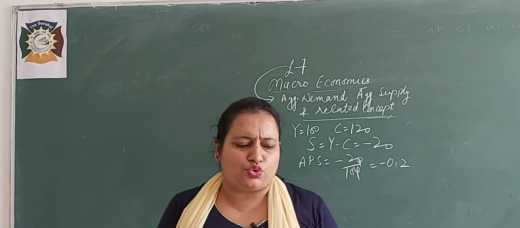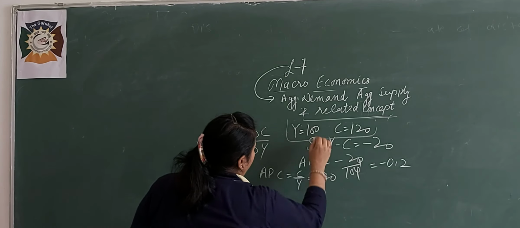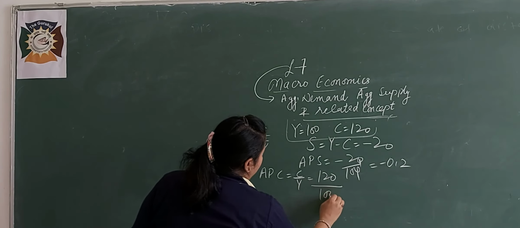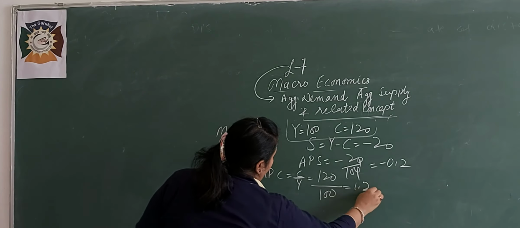APC is equal to C upon Y. With C 120 and Y 100, the value is 1.2. Any problem? I think you have no problem in this.